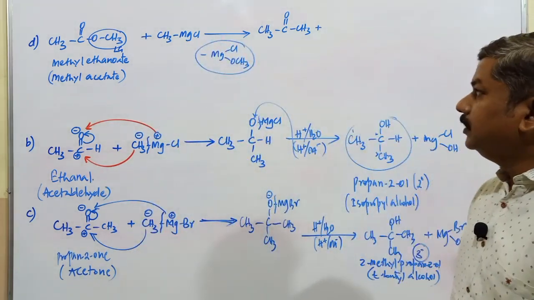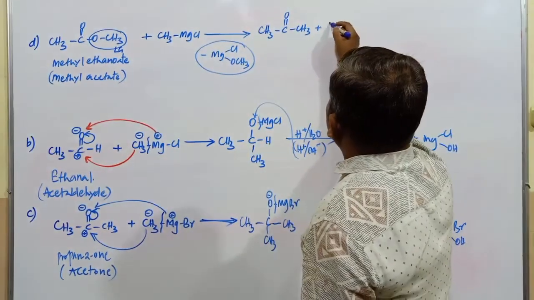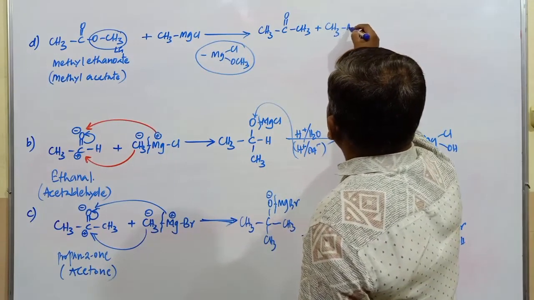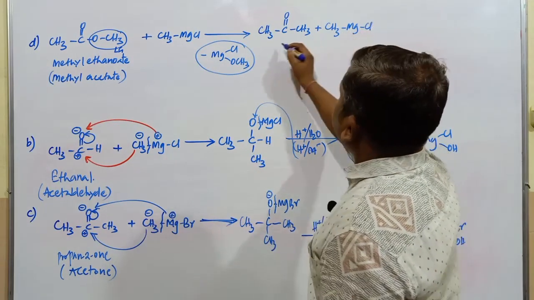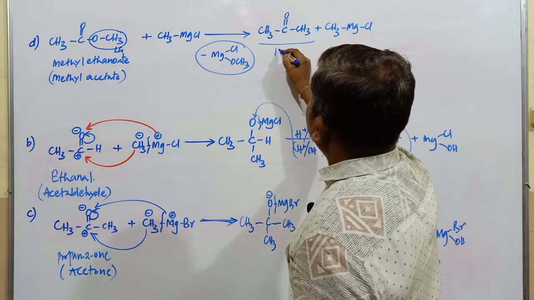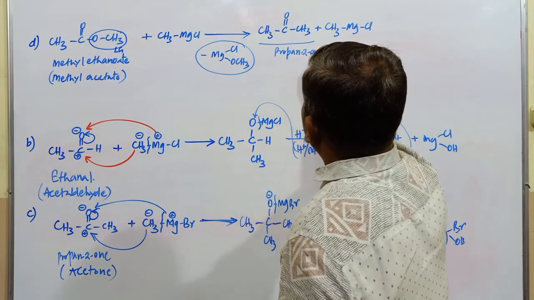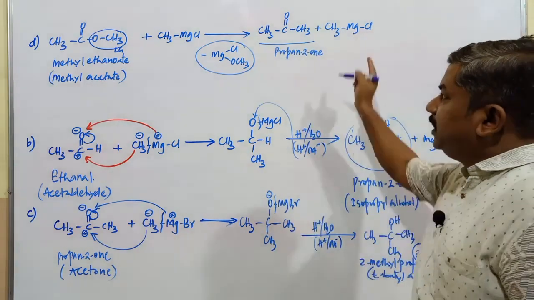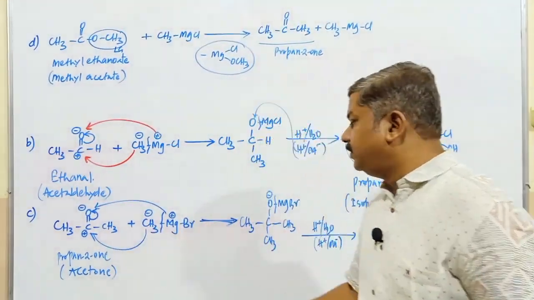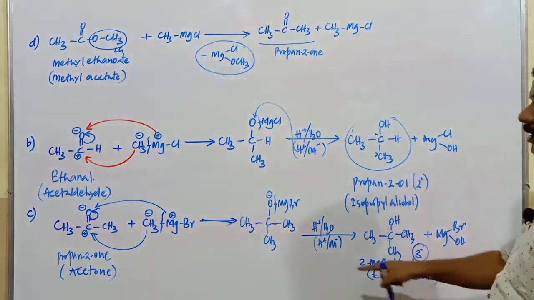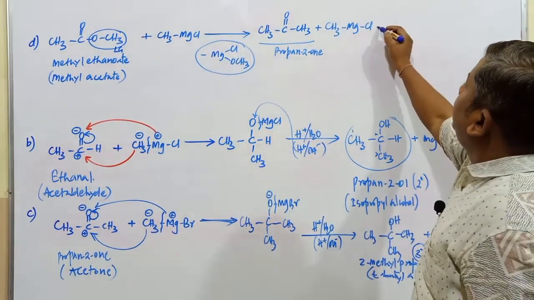First, further, this molecule is treated with CH3MgCl. What is this compound? Ketone, it is propan-2-one, the IUPAC name. Further, it is treated with CH3MgCl. The same reaction I have already mentioned here, just the same method, the continuation of the reaction takes place.